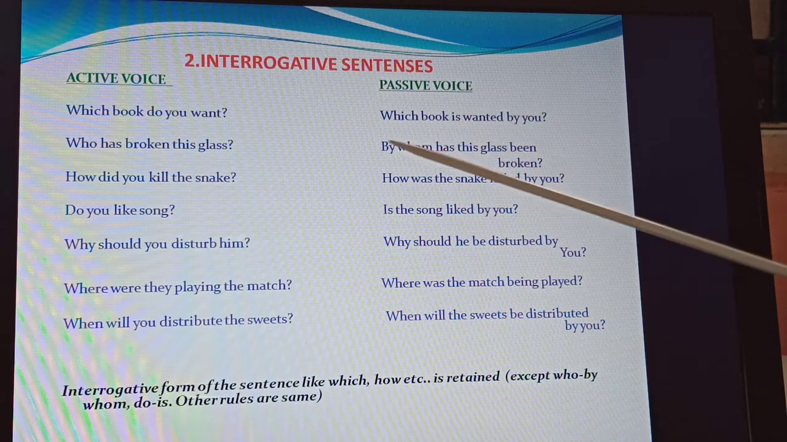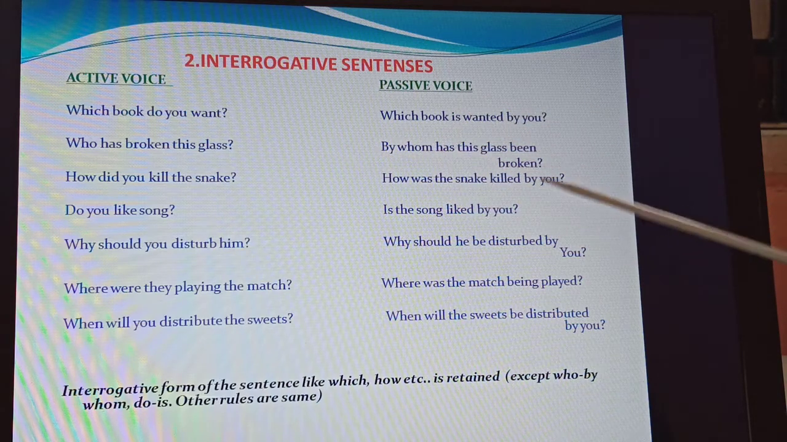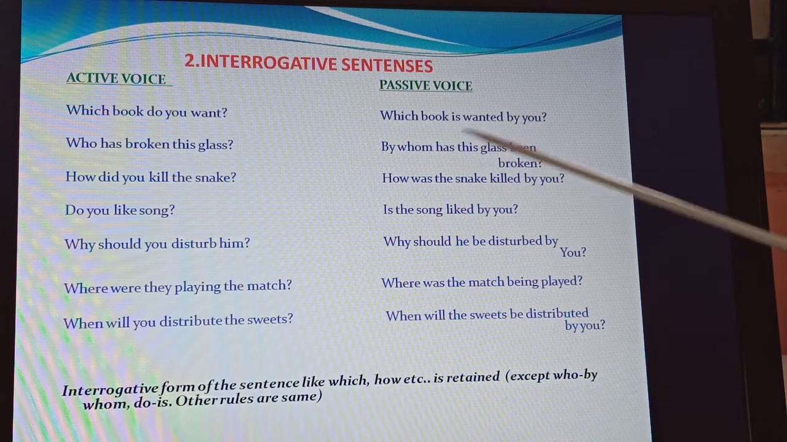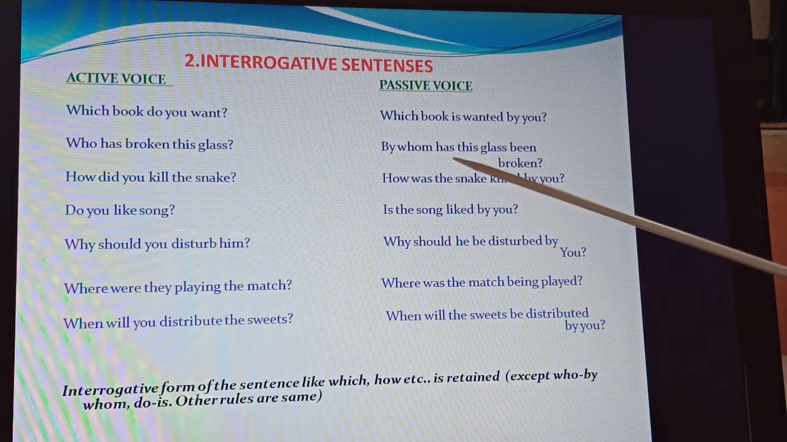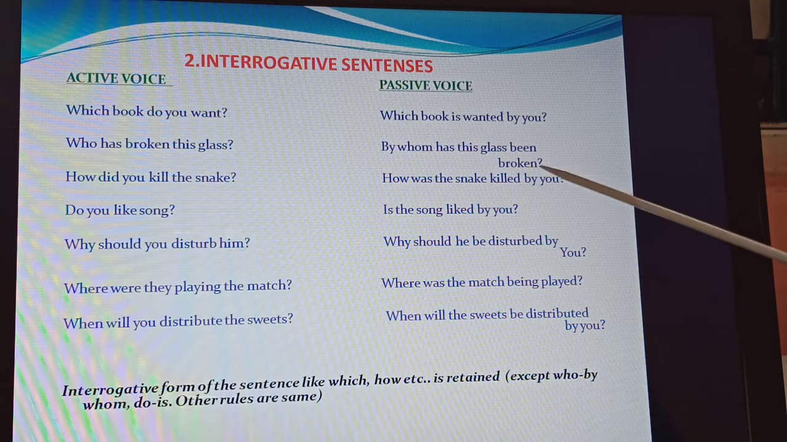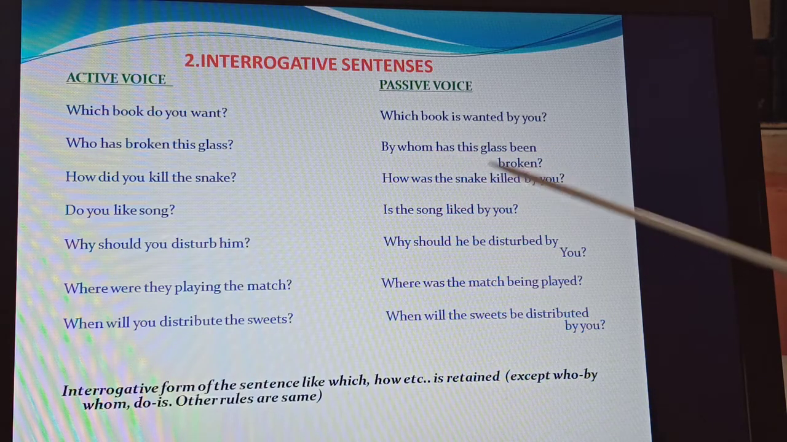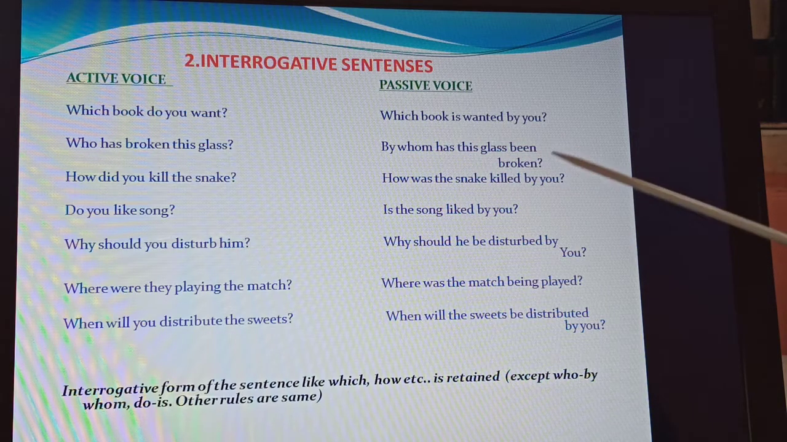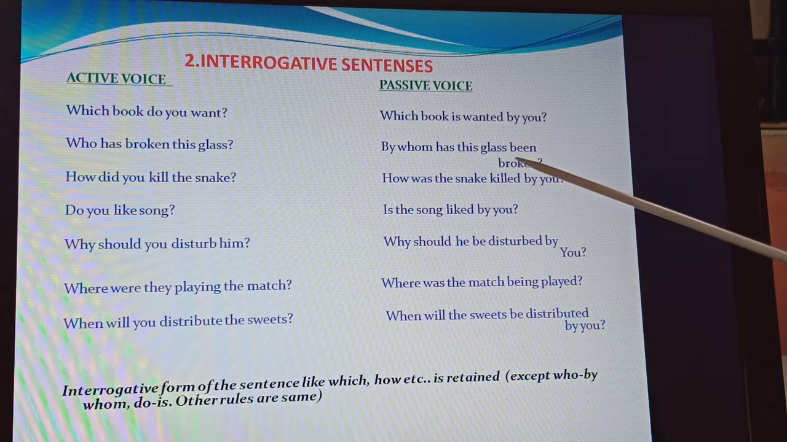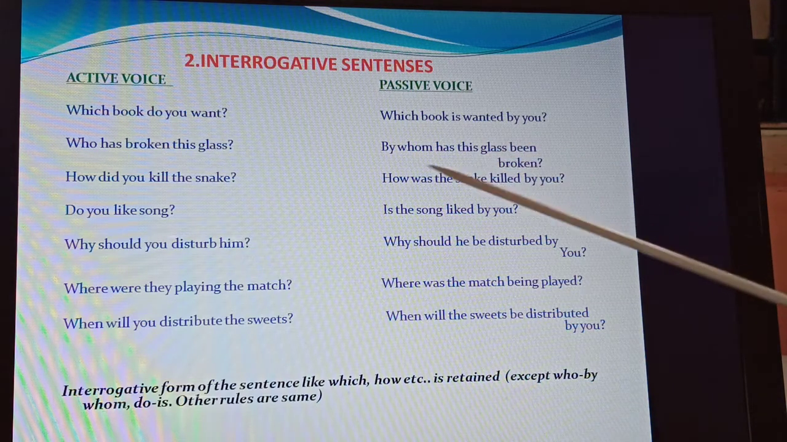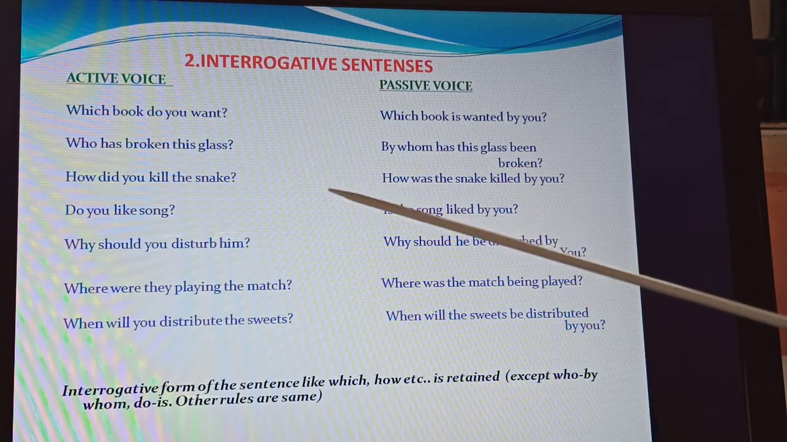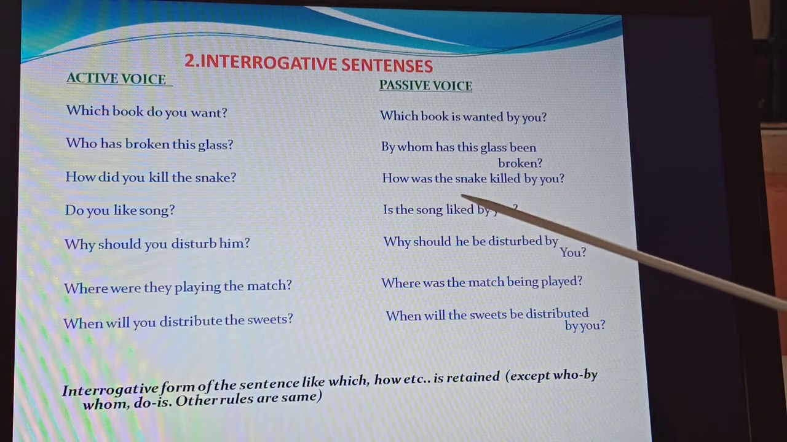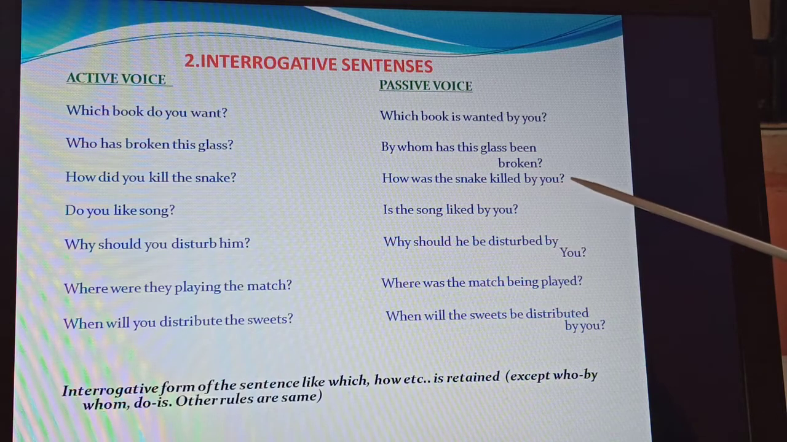Second, who has broken this glass? Here you see present perfect, therefore "has broken". By whom has this glass been broken? By whom has this glass, then "been" will come. "Has" plus "been" has to be there, therefore: by whom has this glass been broken? How did you kill the snake? How was the snake killed by you?